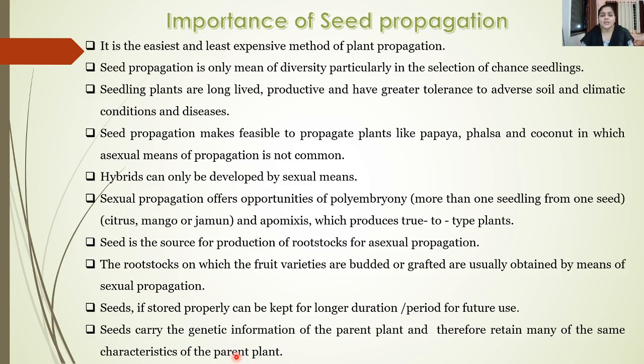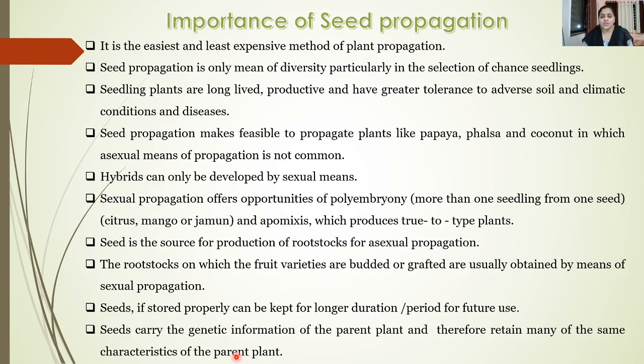Along with this, sexual propagation also offers opportunities of polyembryony, in which there is production of more than one seedling from one seed. For example, in case of citrus, mango, or jamun plant, and even apomixis can be attained with the help of sexual propagation. The seeds are the source for production of rootstocks for asexual propagation.